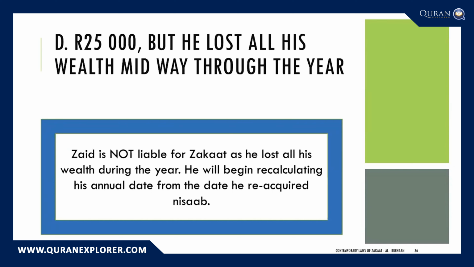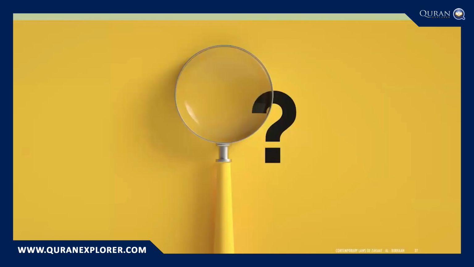We will need to look at what date during the year he acquired or reacquired the nisab, and we will start looking at 1 year from that date. So for example, if he acquired it on the 29th of Dhul Hijjah 1443, he now reacquired nisab, he's back up above 9,000 Rand. We will look 1 year forward, on the 29th of Dhul Hijjah 1444, and we will assess whether he still has nisab at that point in time. So important here, his zakat year has now been reset as a result of the fact that he lost all of his wealth. This brings us to the end of this worked example.